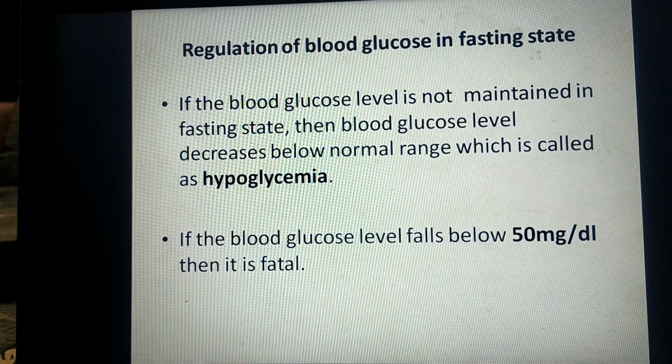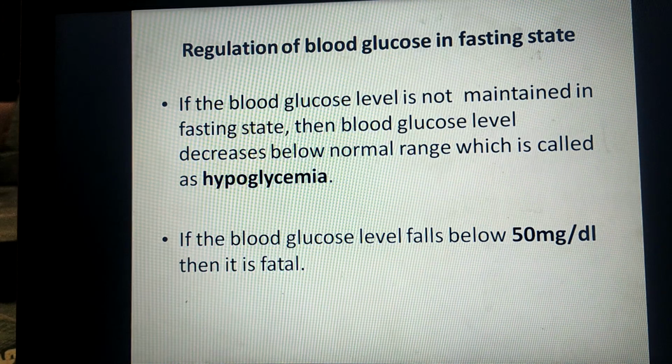In this state, if the blood glucose level is not maintained, then blood glucose tends to decrease below the normal range, which is called hypoglycemia. If the blood glucose level falls below 50 milligram per deciliter, it is fatal for the body.